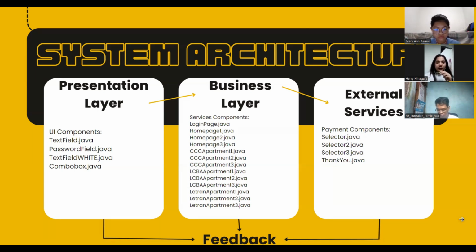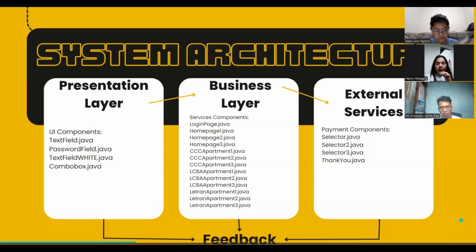It serves as the bridge between the user and the underlying application logic. It is tasked with presenting information to the user in a visually coherent manner and capturing user inputs for further processing. In this context, the presentation layer is constructed using a variety of Swing components to create a graphical user interface that is both user-friendly and responsive.